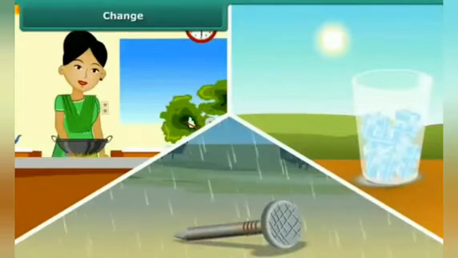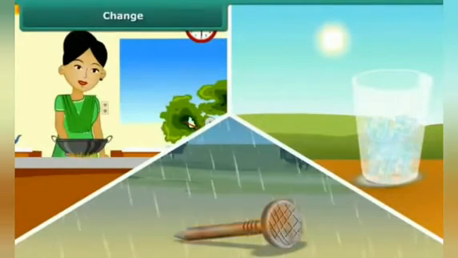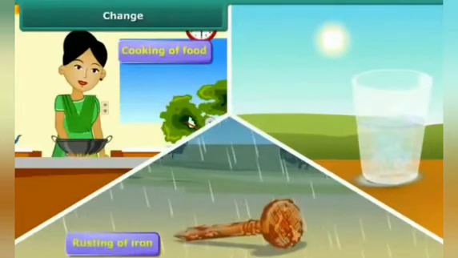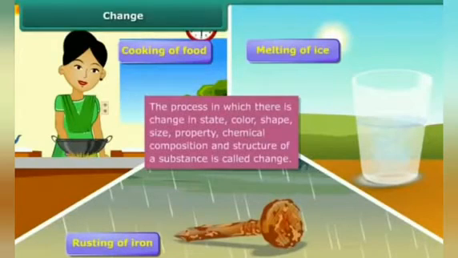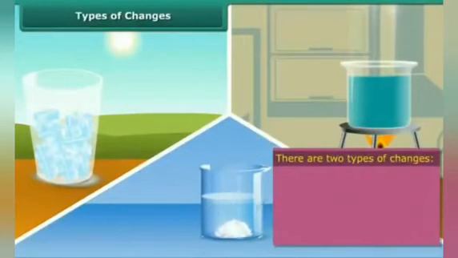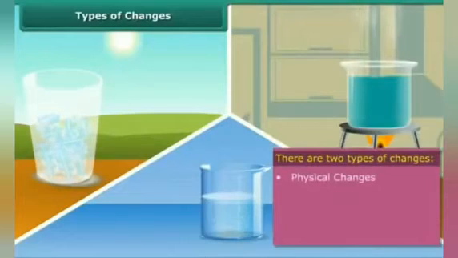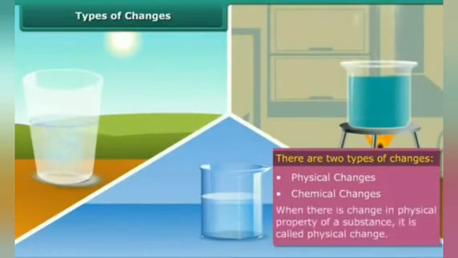Now let me see a few examples of change. Here you can see the cooking of food, rusting of iron, melting of ice. What do you mean by change? The process in which there is change in state, color, shape, size, property, chemical composition and structure of a substance is called change. So here we have mainly two types of changes, that is physical changes and chemical changes. Let me know about the physical changes. When there is a change in the physical property of a substance, it is called a physical change.